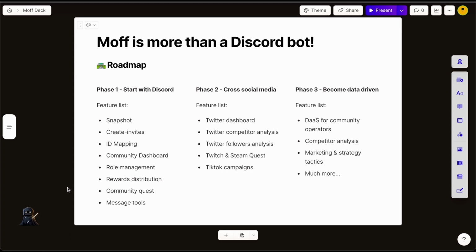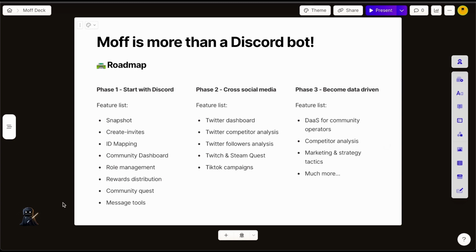And there's a reward distribution function as well. We know that it is a pain for Web3 projects to find a way to openly and fairly distribute the rewards, and we are developing this function as well.